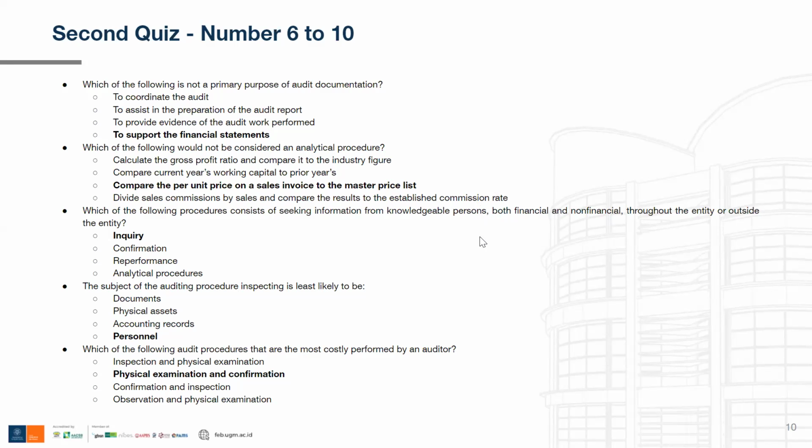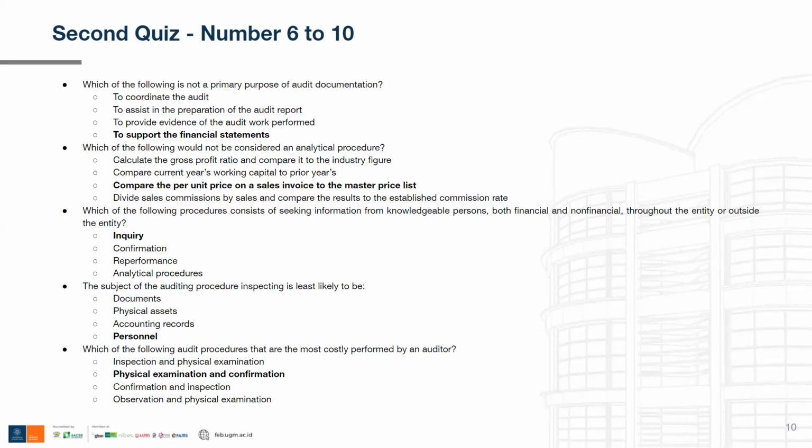Now let's take a look at each of the options provided. The first option is inquiry. This one is the correct answer, because inquiry is basically seeking information from knowledgeable persons, both financial and non-financial, throughout the entity itself or outside the entity. The second option is confirmation.